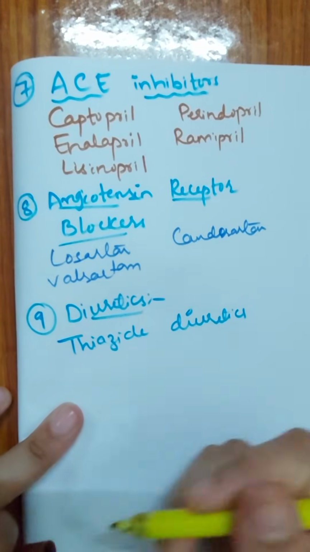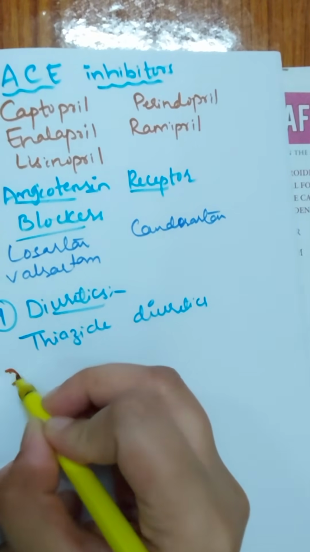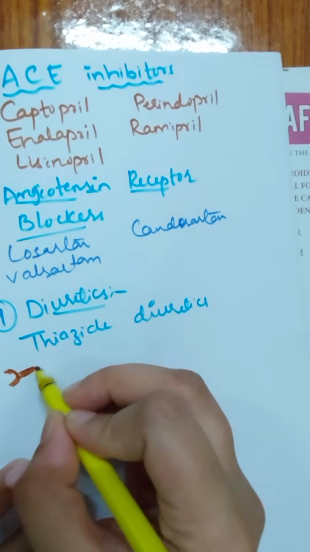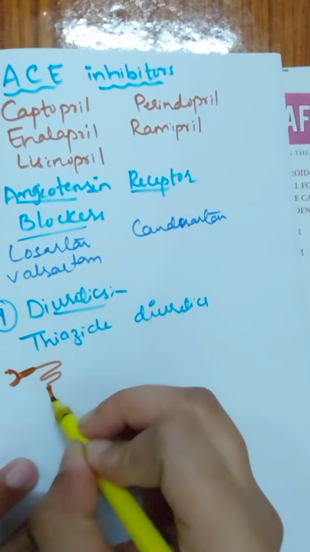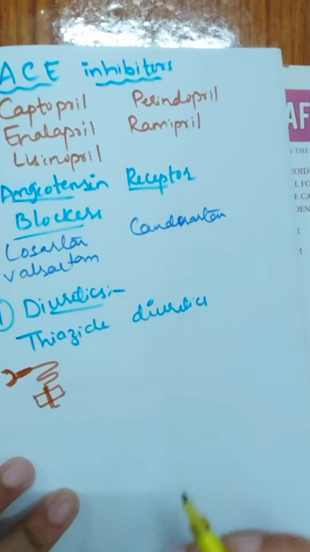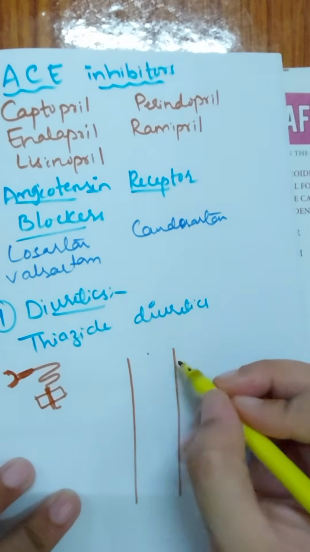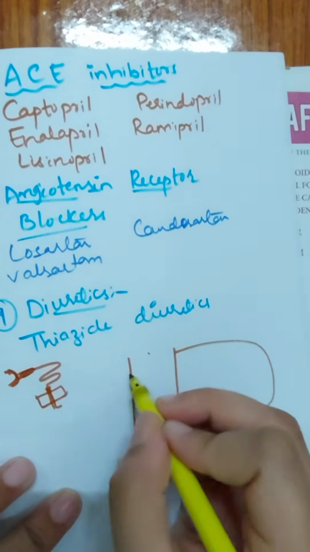So thiazide diuretics mainly act on the distal convoluted tubule. Okay, suppose this is your nephron, this is the proximal convoluted tubule, loop of Henle, distal convoluted tubule. So over here in the distal convoluted tubule these drugs will be acting. So we shall check it out. Suppose this is the loop and these are the columnar cells of the distal convoluted tubule.